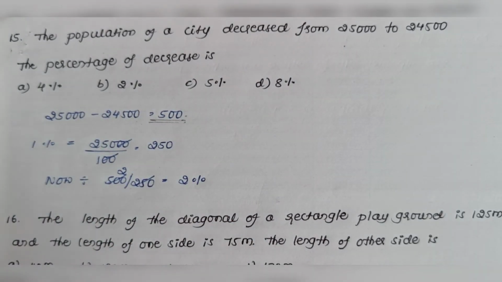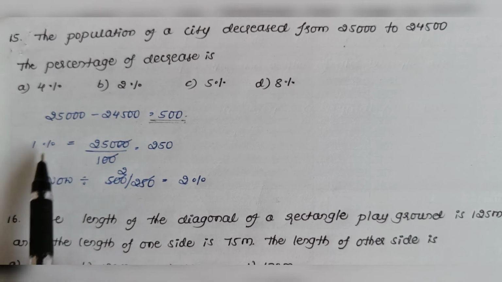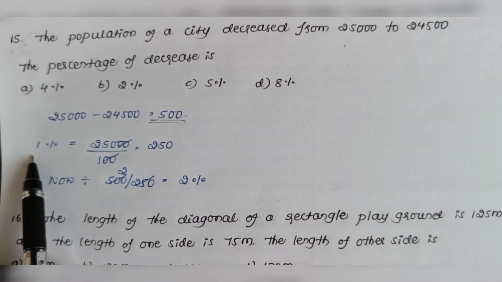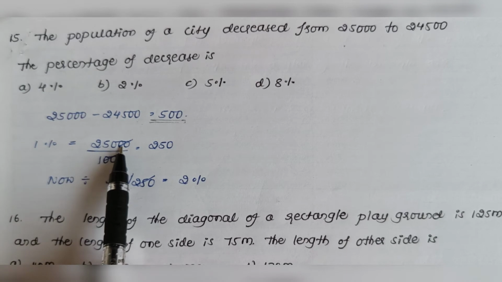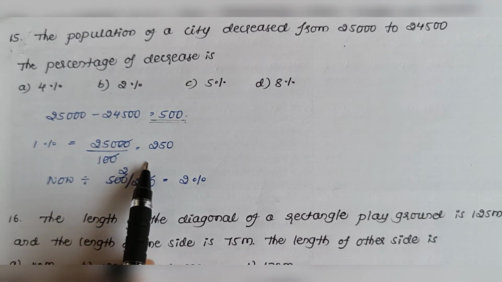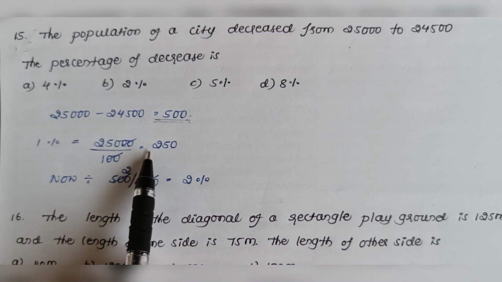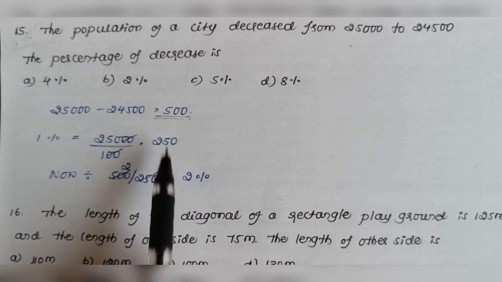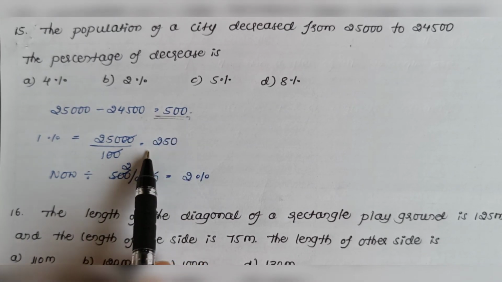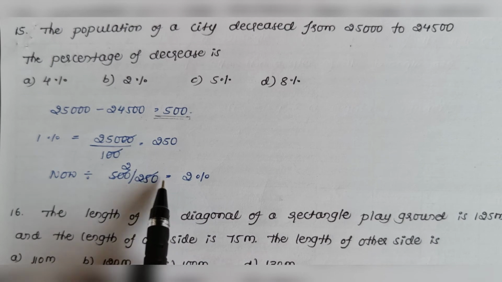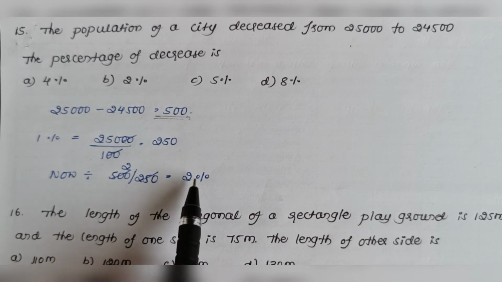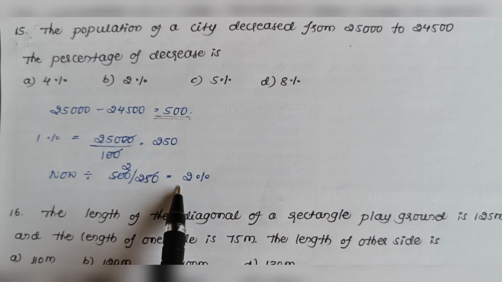Now, let us find the value of 1%. So, the value of 1% is 25,000 divided by 100. You get the value of 1% is 250. Now, by dividing the difference by the value of 1%, you get 2. So, this is the percentage, 2% decrease.